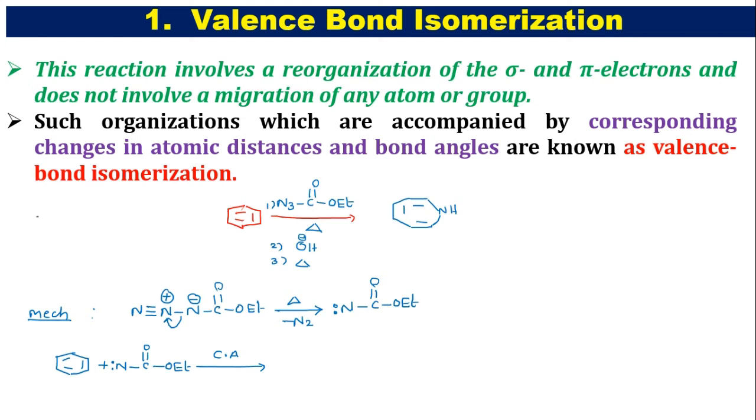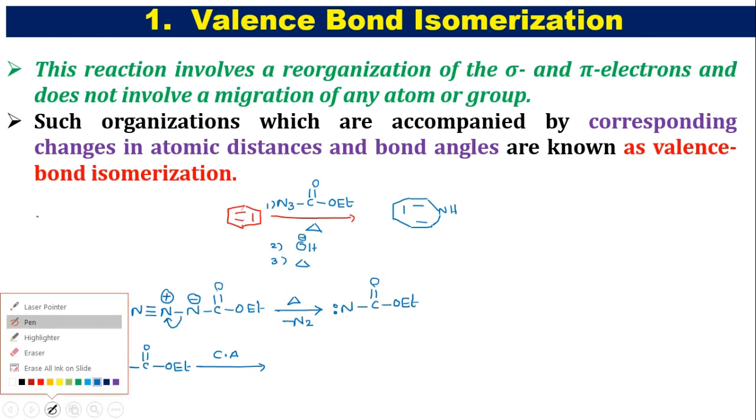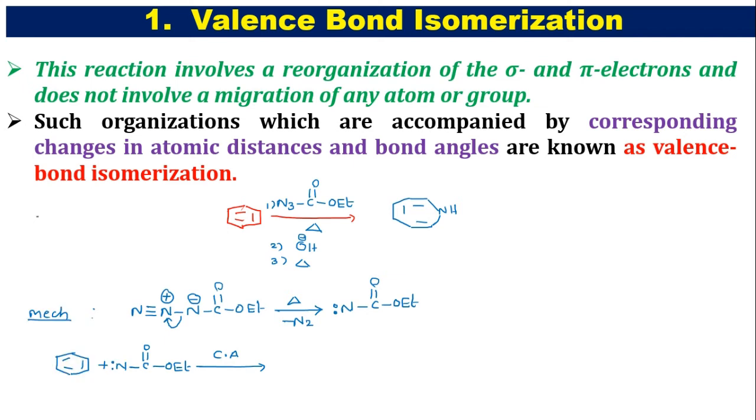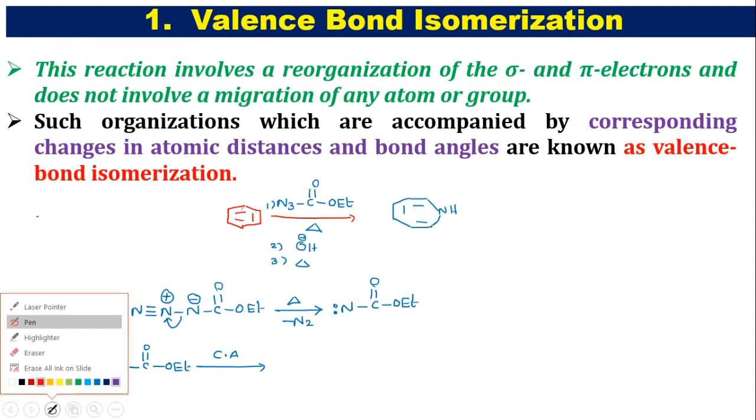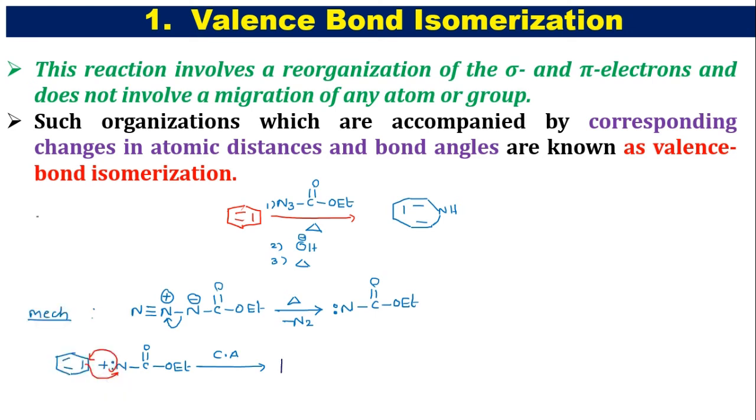Now the pi bond present here on benzene undergoes cycloaddition reaction. After the cycloaddition reaction, it is going to form a 3-membered ring system, that is N, and here we have C double bond O, OEt. This is the compound obtained there.